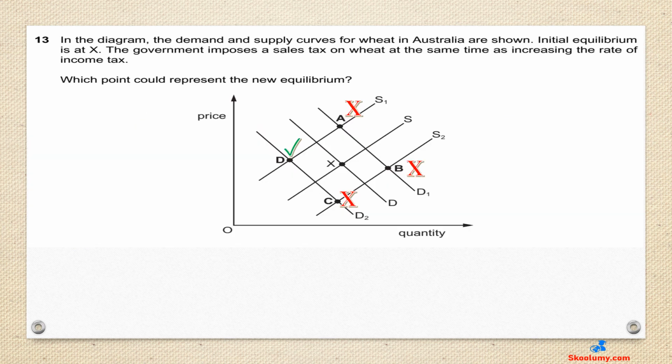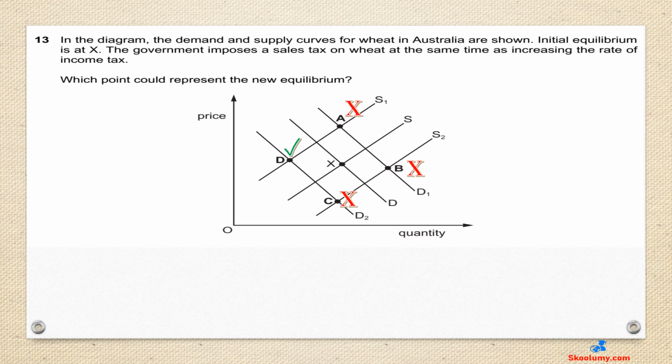Question 13. In the diagram, the demand and supply curves for wheat in Australia are shown. Initial equilibrium is at X. The government imposes a sales tax on wheat at the same time as increasing the rate of income tax. Which point could represent the new equilibrium? The answer is D. There are two factors involved.